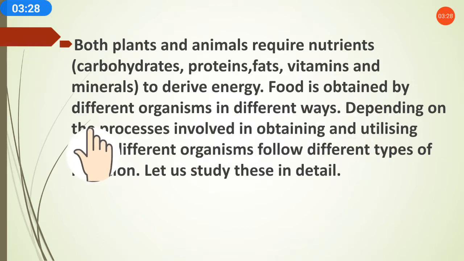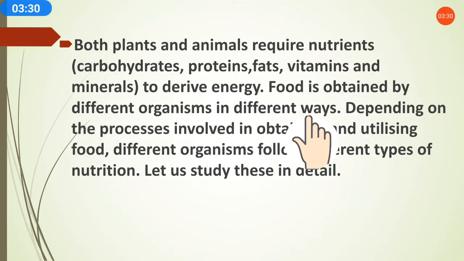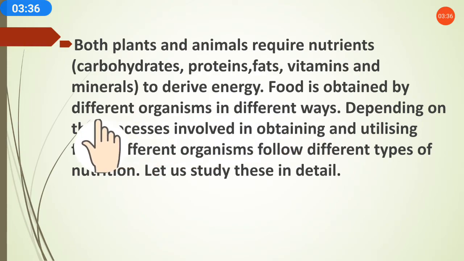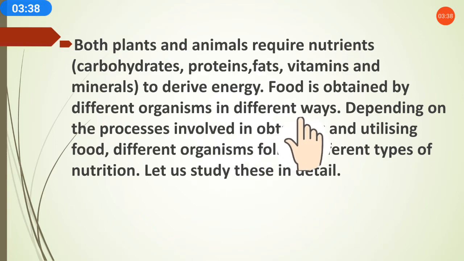Food is obtained by different organisms in different ways. Humans use plants, then we cook, and in this way we get food. Other animals directly eat the plants. So there are different processes for different organisms to obtain food.